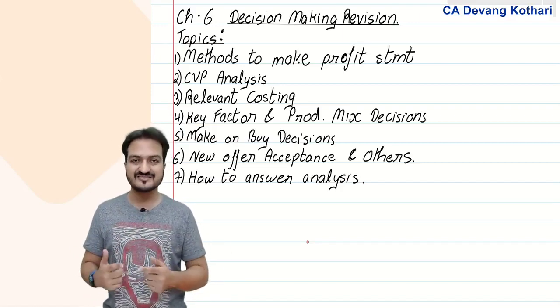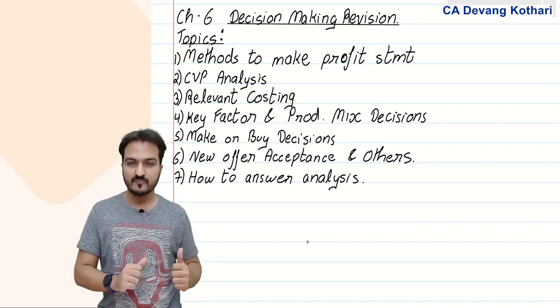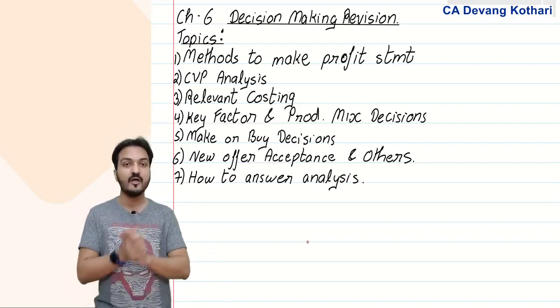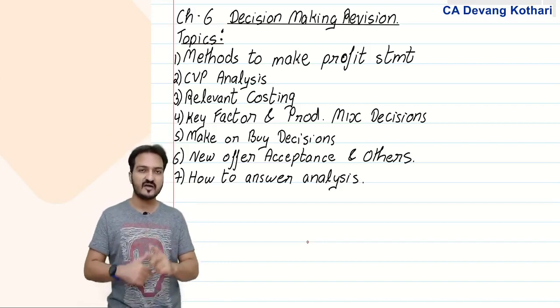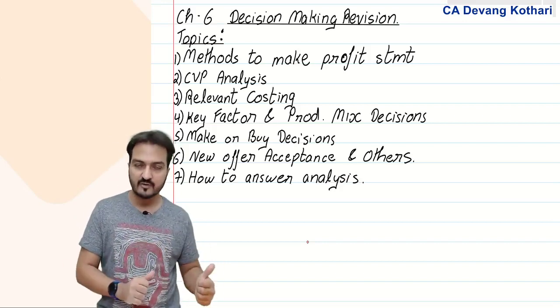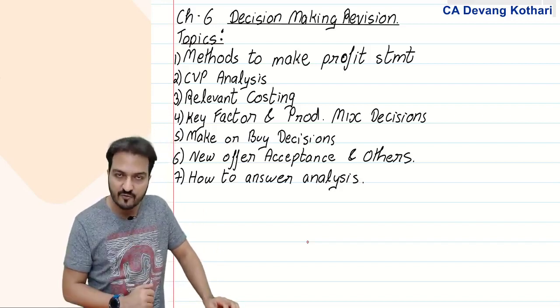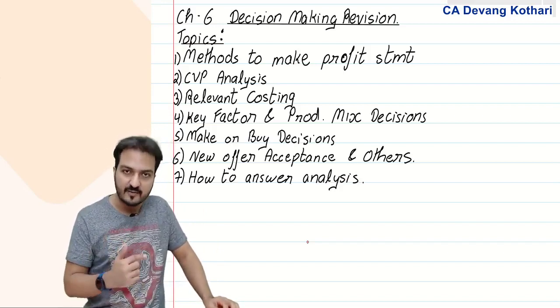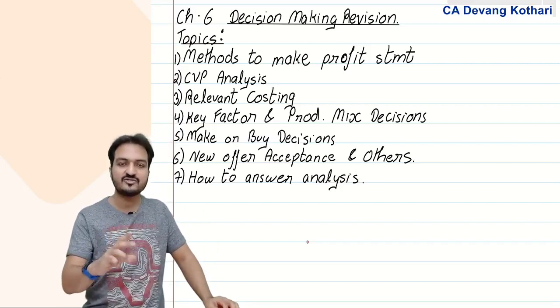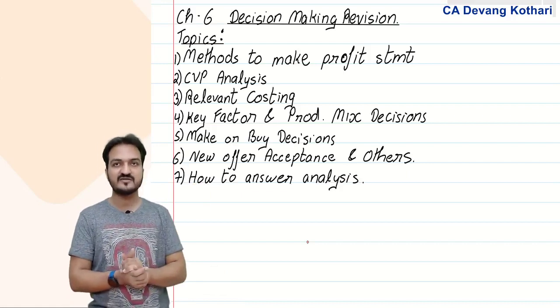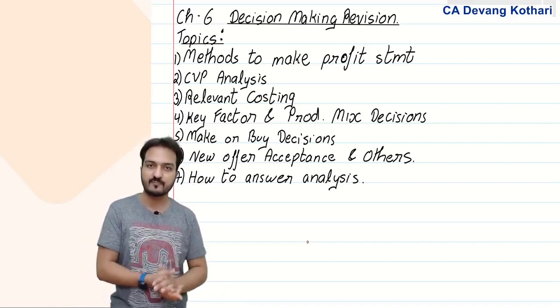During our regular sessions when we did this chapter, it would have taken a very long time. Many days we had spent in this chapter. One of the reasons was that in order to do this chapter, I had to revise certain topics from your CA inter level, like CVP analysis and the marginal costing method to make profit statement.